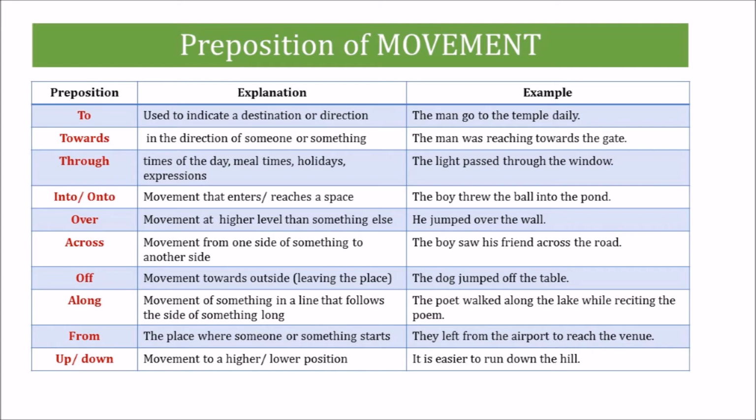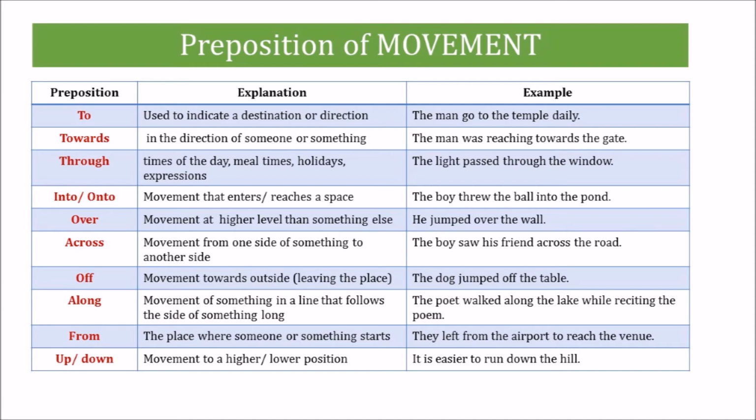The preposition into is used to talk about the movement that enters a space, usually with a verb that expresses movement. We use onto to talk about direction or movement to a position on a surface, usually with a verb that expresses movement.